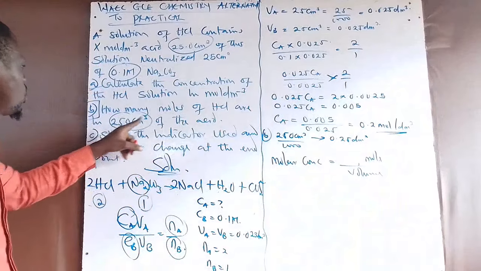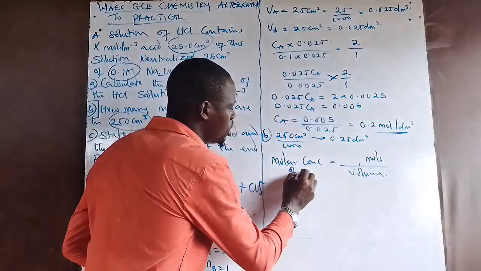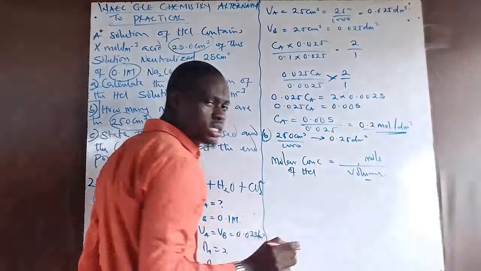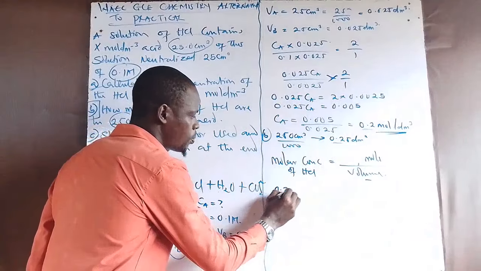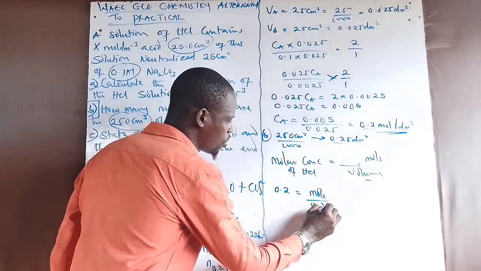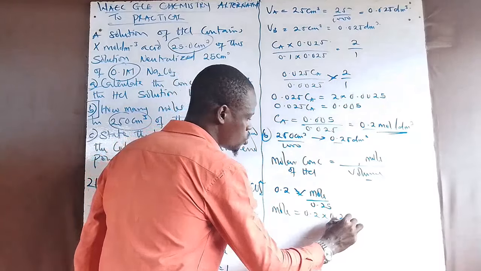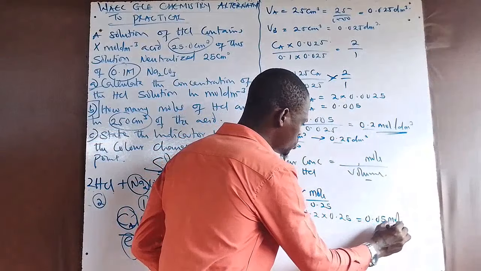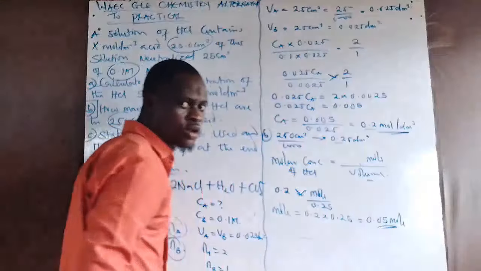Now, we are asked to calculate how many moles of HCl there are. We know that the molar concentration of HCl is 0.2 mole per dm cube, and the volume given to us in this case is 0.25 dm cube. So let's substitute everything. I'll have 0.2 equals number of moles over the volume 0.25. If I cross multiply, mole is equal to 0.2 times 0.25, which is equal to 0.05 mole. So the number of moles of the acid, in B, is 0.05 mole.